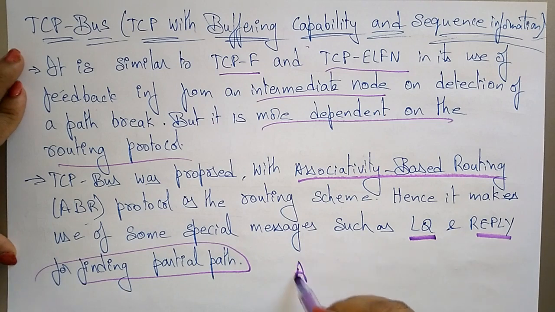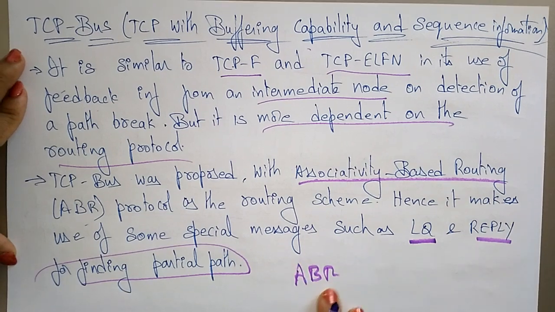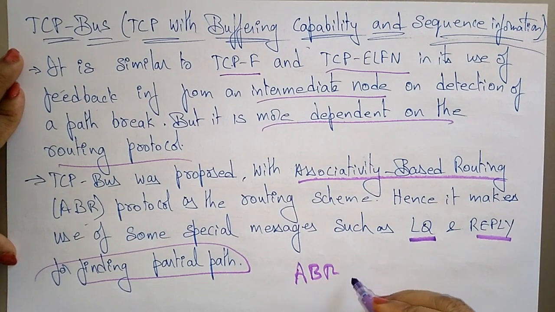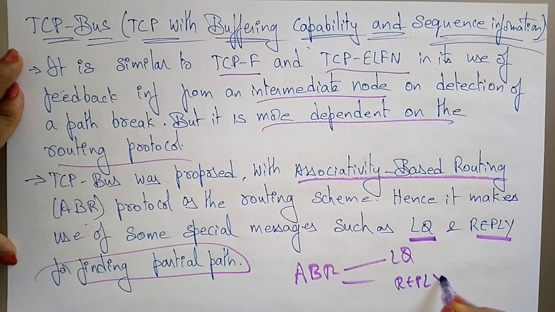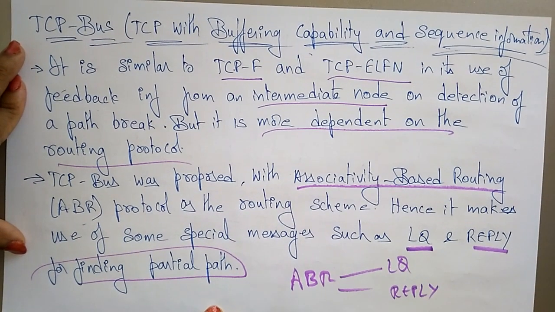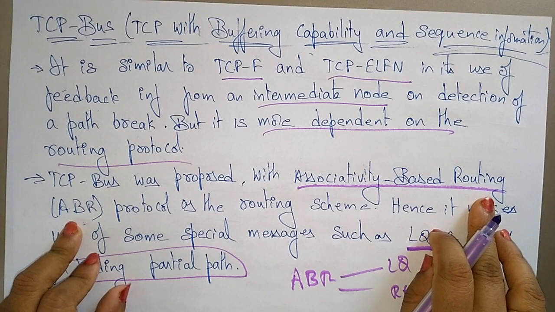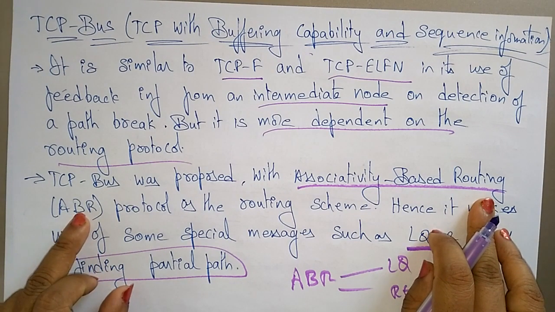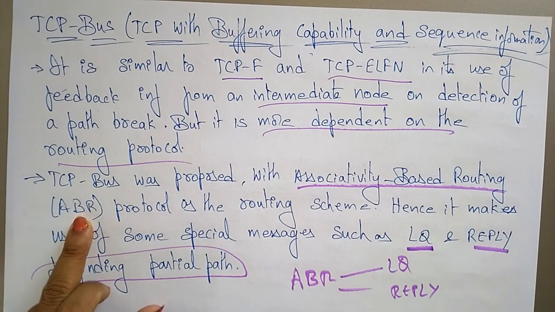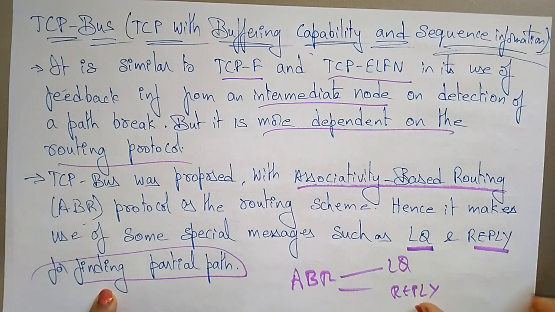So just remember that TCP-BuS, that is TCP with buffering capability and sequence information, uses a routing scheme like associativity based routing, ABR. This ABR uses special messages like LQ and reply for finding partial paths.